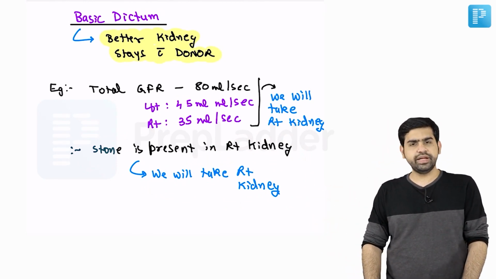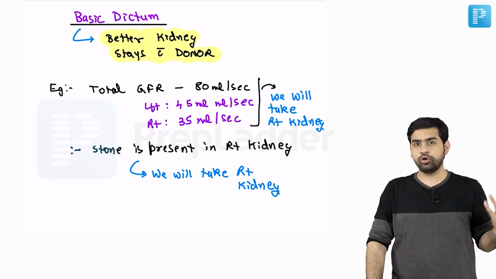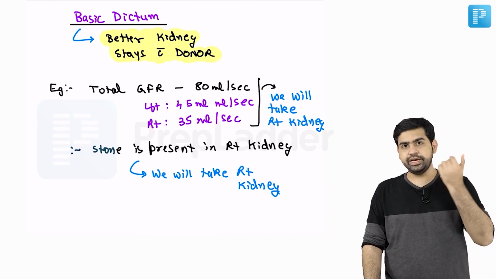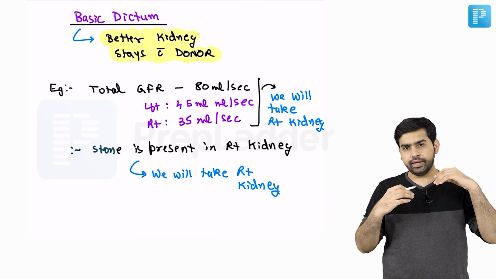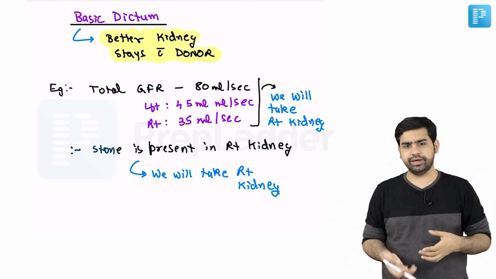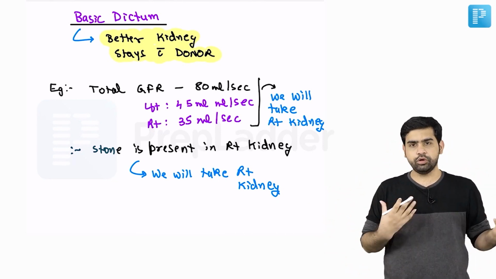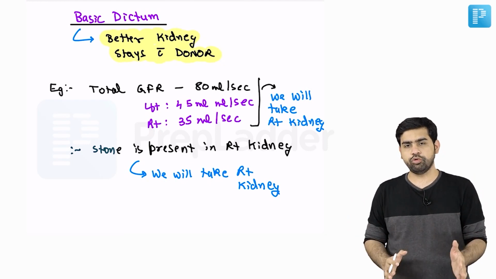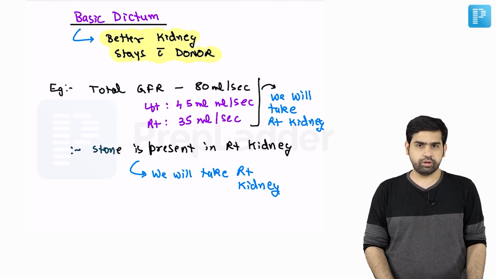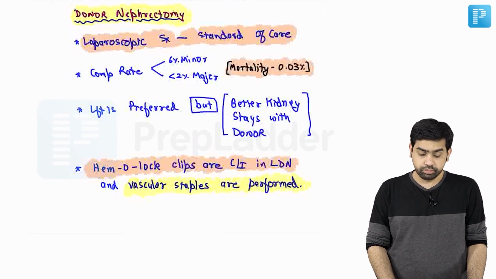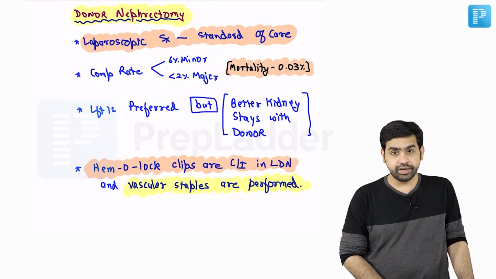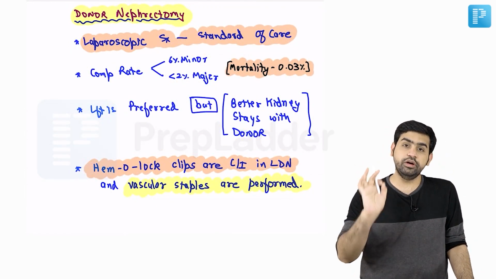Now if we are taking the right kidney and it has the stone, what do you do before you transplant that kidney into the recipient? You remove that stone by whatever means, like URS or RIRS or whatever. You remove the stone from the kidney and then go ahead with the transplantation. Pretty simple, nothing great. Just remember that basic dictum: better kidney stays with the donor.